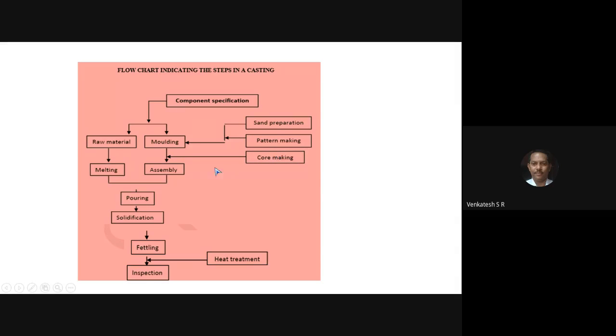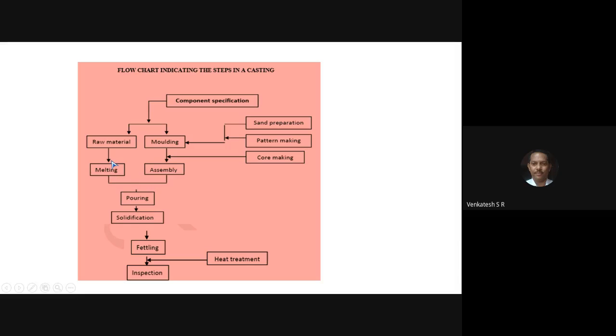After completion of these three stages, the mold is ready and the mold is assembled using cores, painting and many other things in the molding section. Here in the raw material stage, after considering the non-ferrous or ferrous metal, melting may be carried out in the furnace, in the crucible, or in the ladle, in an oil-fired furnace, induction furnace, or coal-fired furnace. After melting and assembling in the molding section, the mold is ready for pouring.